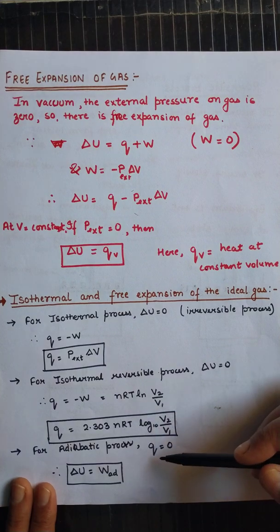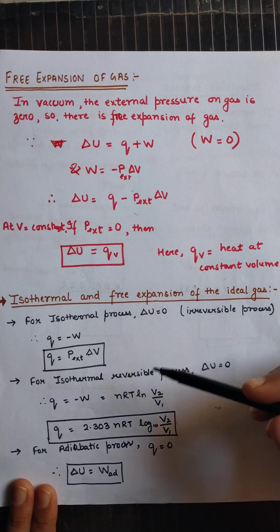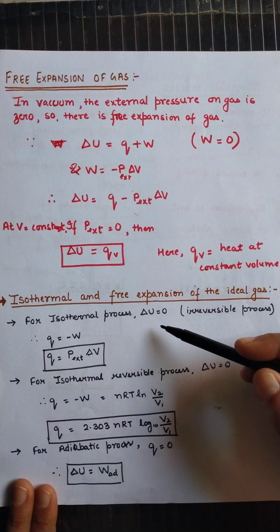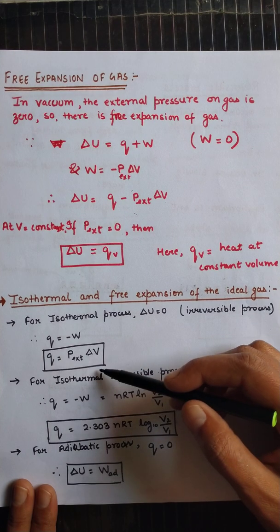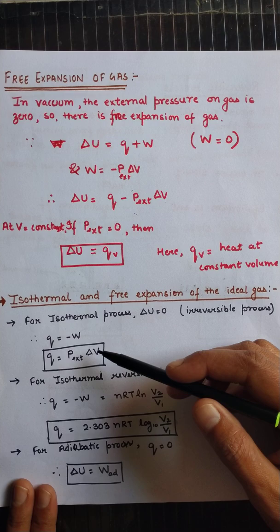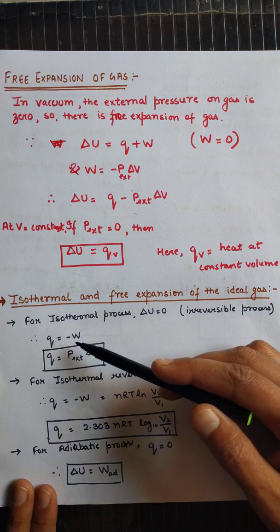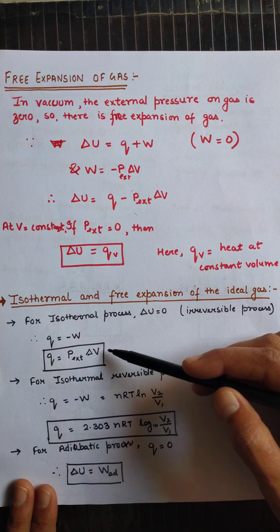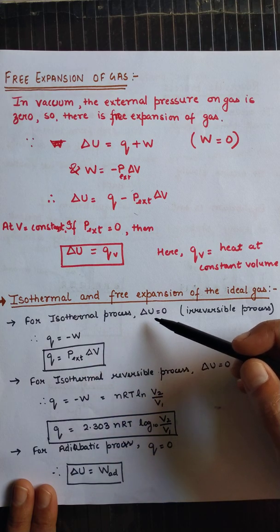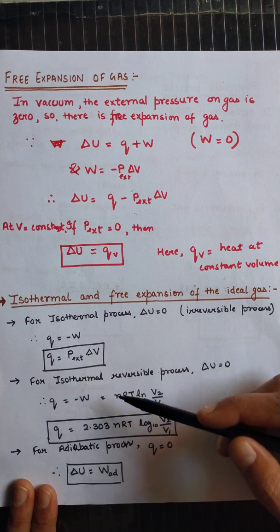Students, there are some derivations, but here we are not doing the derivations. Simple formulas are there that you have to remember. For an isothermal process, the change in internal energy will be 0. Applying the first law of thermodynamics, delta U is equal to Q plus W. If delta U is equal to 0, then Q is equal to minus W. Q is equal to P external delta V, because the value of W is minus P delta V, and we put the value of W here.